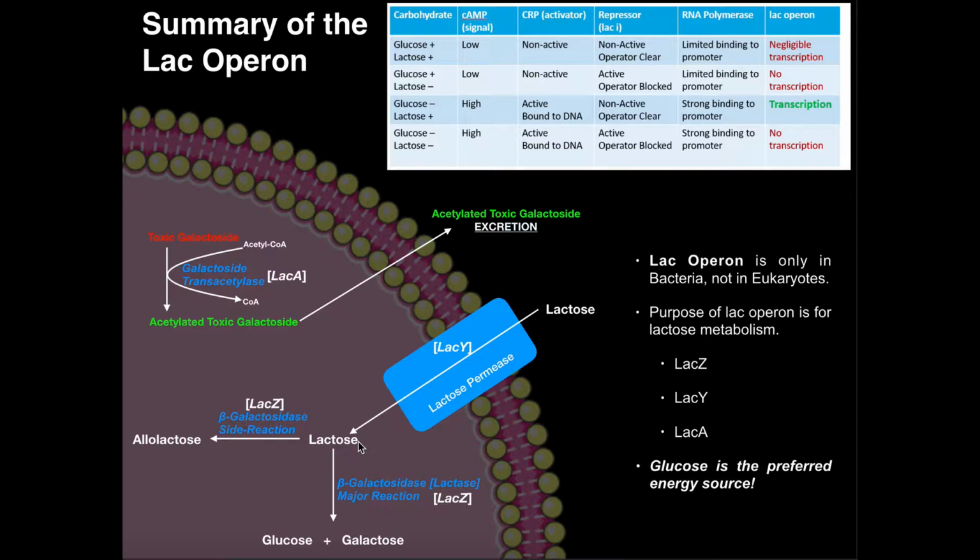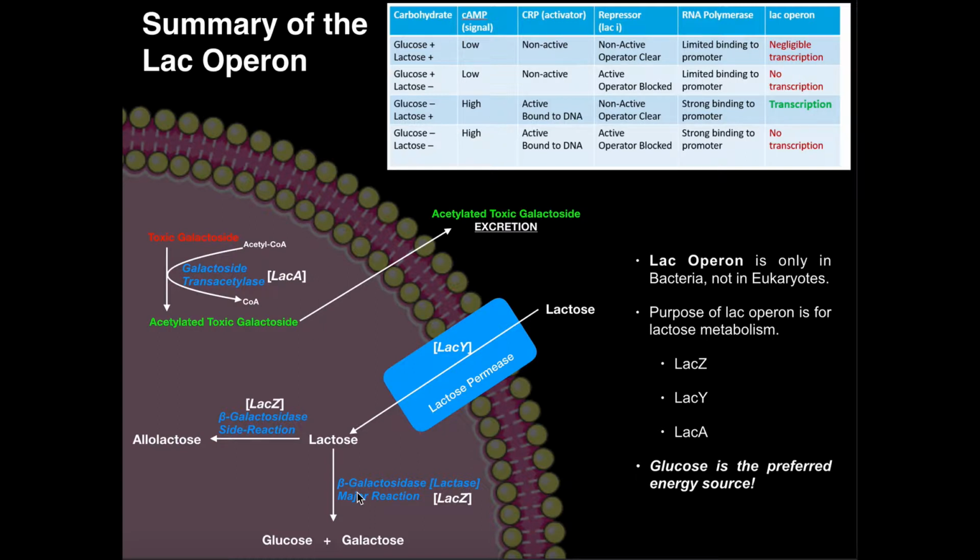The second protein is actually an enzyme. It's LacZ, and it's called beta-galactosidase. It pretty much is a similar enzyme to what humans have, the enzyme lactase, but generally from the perspective of the lac operon, it'll be called beta-galactosidase. This is a hydrolytic enzyme, and what it does here is it splits lactose, the disaccharide, into its two constituent monosaccharides, glucose and galactose. And then both of these, especially the glucose, can be utilized for energy production via glycolysis or whatever pathway that bacterium uses. All right? And that's the major reaction of beta-galactosidase.